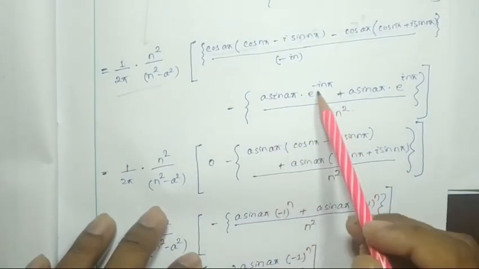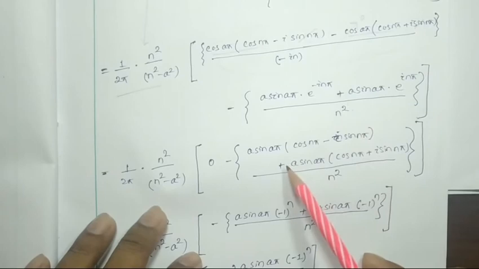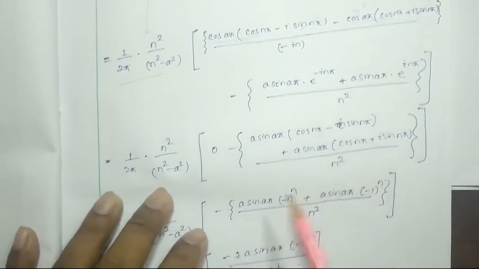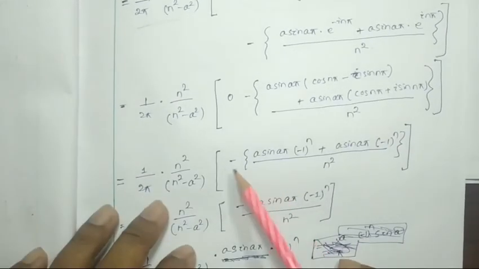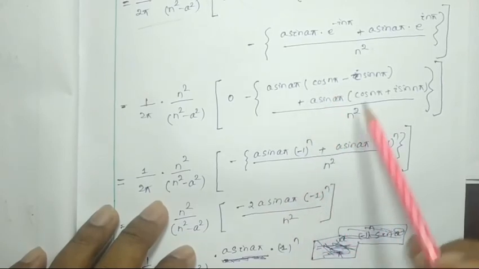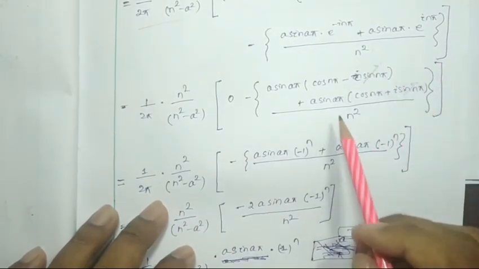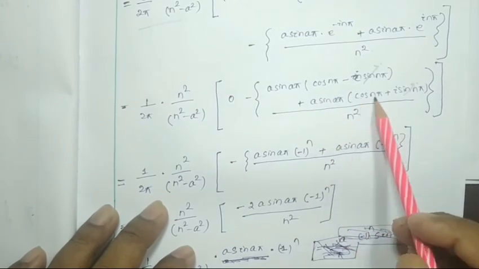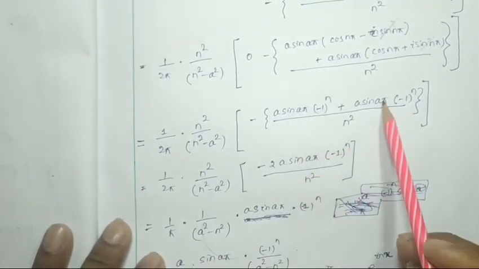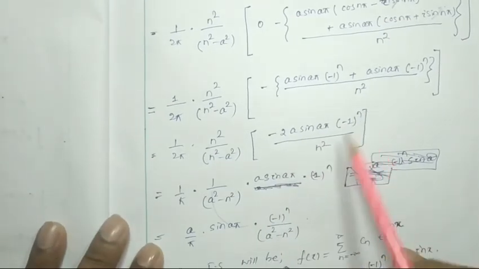a sin a pi into e to the power i n pi can be written as cos n pi minus i sin n pi, plus a sin a pi e to the i n pi, cos n pi plus i sin n pi, by n square. And this can be written as minus a sin a pi, cos n pi will be minus 1 to the power n, and sin n pi we know that it will be 0. This term and this term are going to be cancelled out, and this will be a sin a pi, and this will be cos n pi, which is nothing but minus 1 to the power n, whole divided by n square. So these two terms are similar, so it can be written as minus 2a sin a pi, minus 1 to the power n by n square.